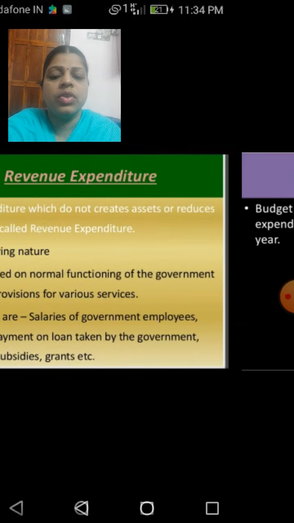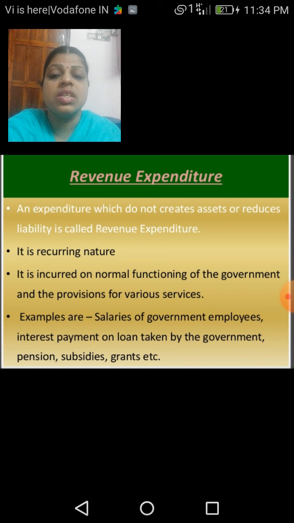The revenue expenditure means an expenditure which does not create assets or reduce liability. So that is all the expenditure made for the revenue expenditures. It does not create assets or reduce the liability. And it is recurring in nature.